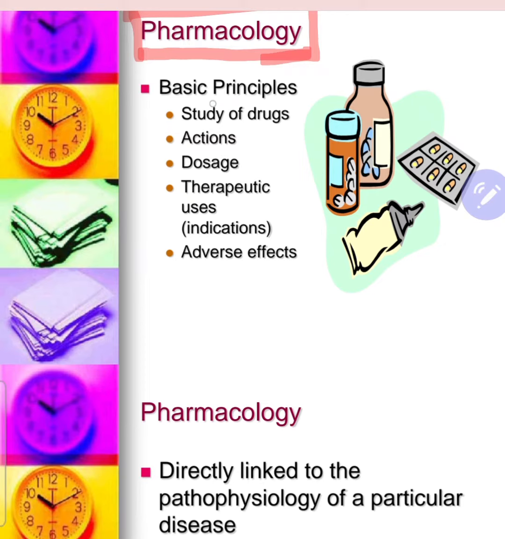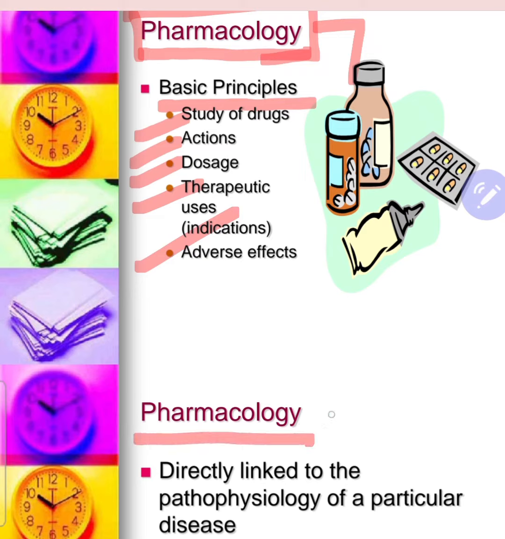It's a basic principle. The pharmacology basic principle is it's a study of a drug, its action, its dosage, its therapeutic use, and its adverse effect. As we all know, the drug has adverse effect as well as good effect. So in pharmacology, what we will study is directly linked to the pharmacological drugs. It's directly linked to the pathophysiology of a particular disease.